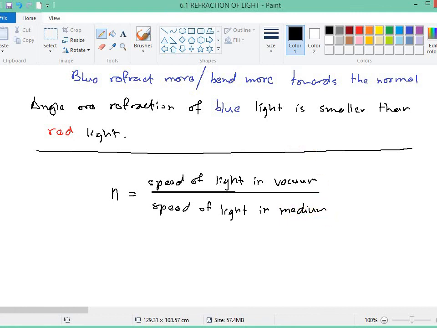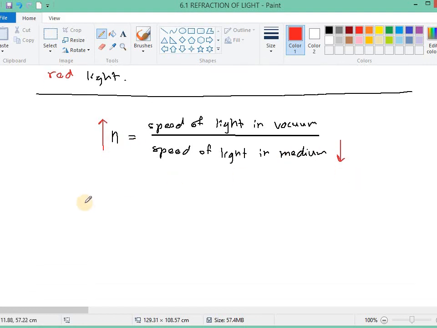So that means, if the speed of light in the medium is lower, then you will get a bigger refractive index. And what is it that can make the speed of light become lower?